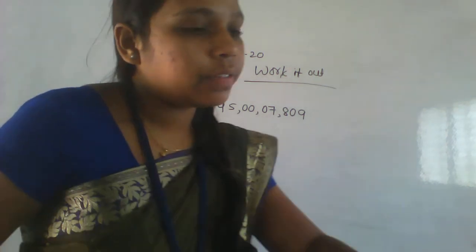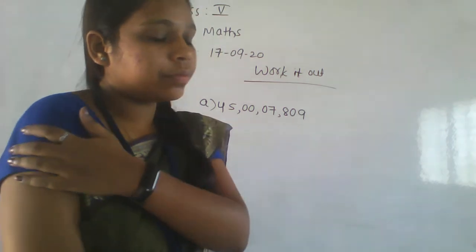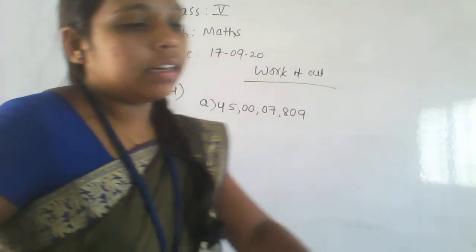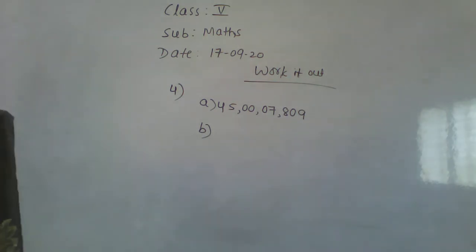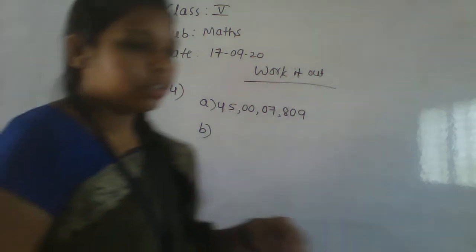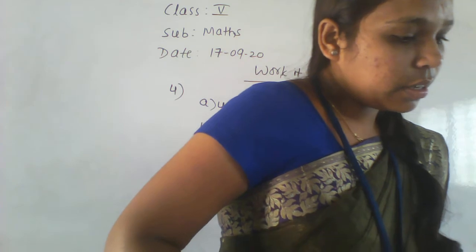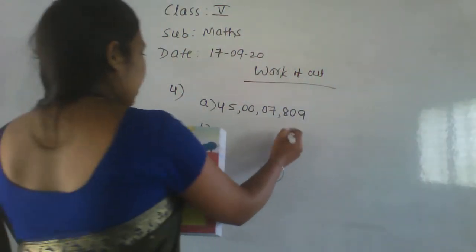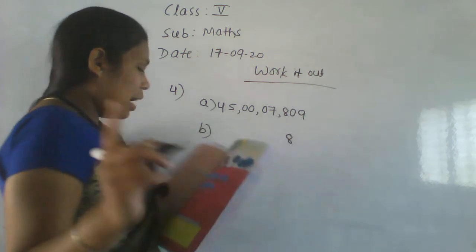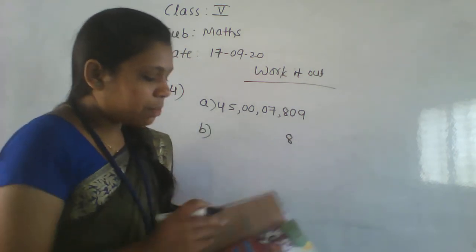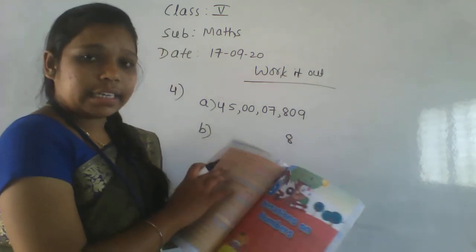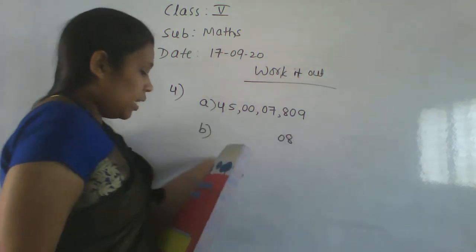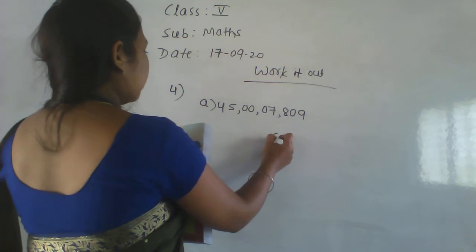Okay. Next one is the ninth one. Write the ninth one here. What is given? Start writing from the ones place only. 8 is in the ones place. In the tens place, is there any tens value in the given problem? No. So write the 0 here. In the hundreds place, 6 is there.